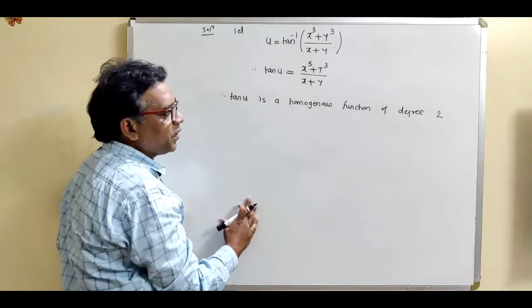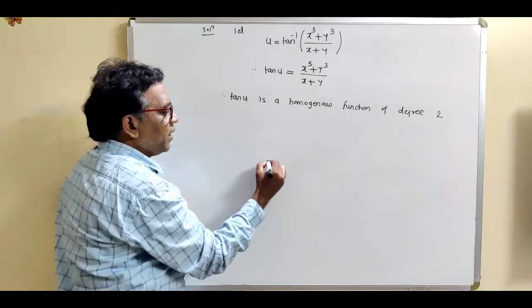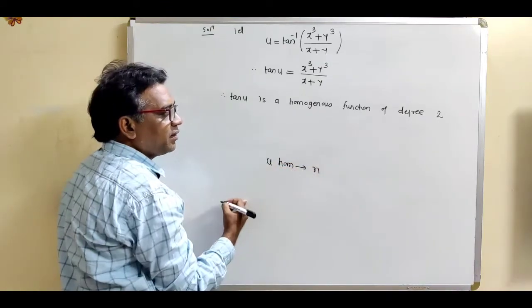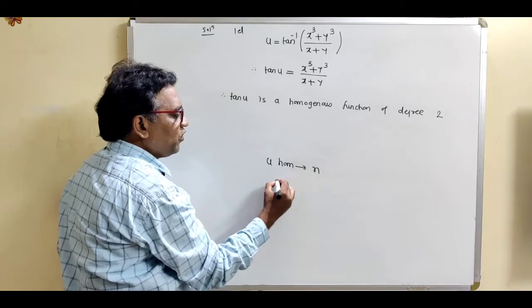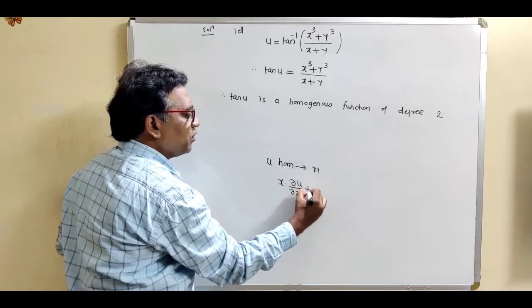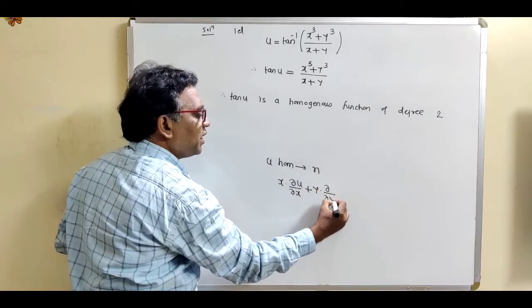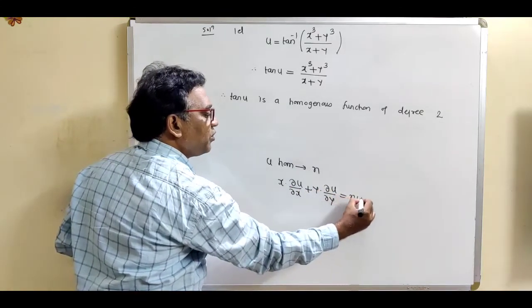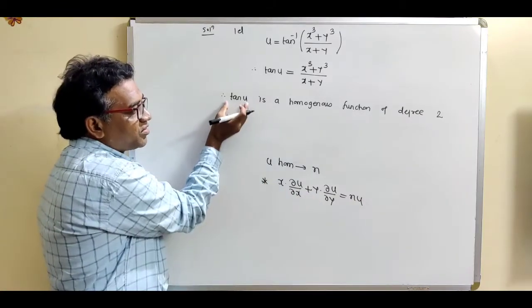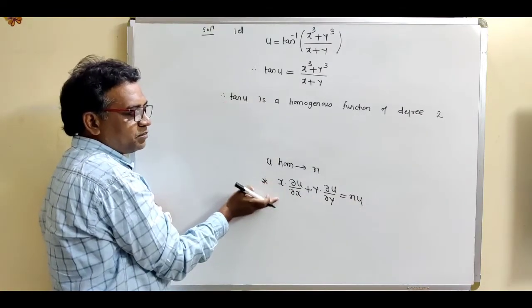So see what is the statement of Euler's theorem. If u is a homogeneous function of degree n, then the statement of Euler's theorem is x into del of del x of u plus y into del of del y of u is equal to n u. This is the statement of Euler's theorem. Now this is a homogeneous function, so use this theorem.